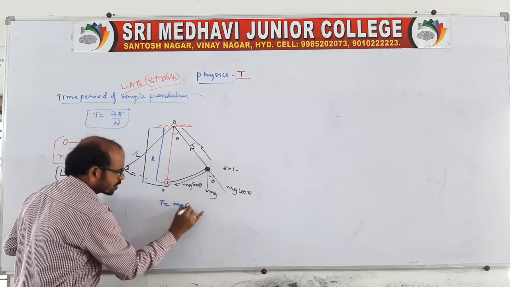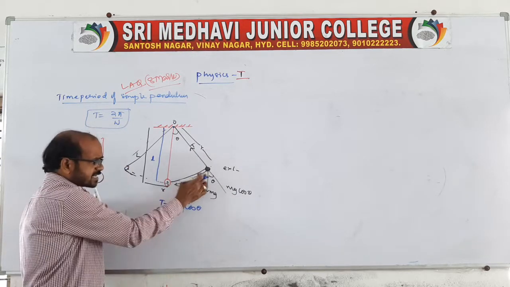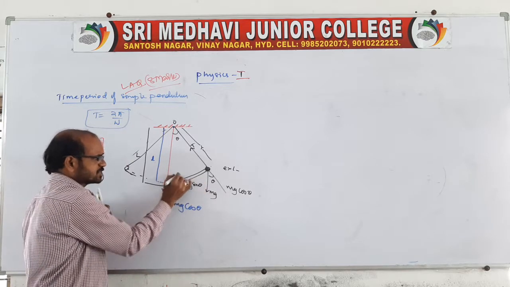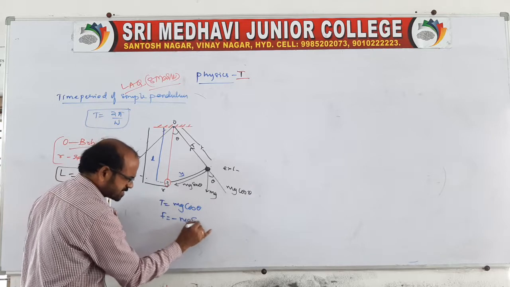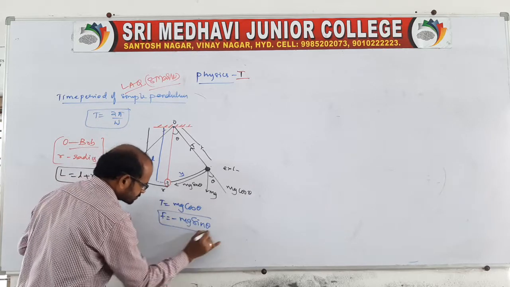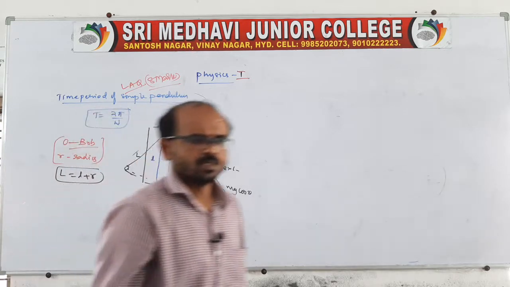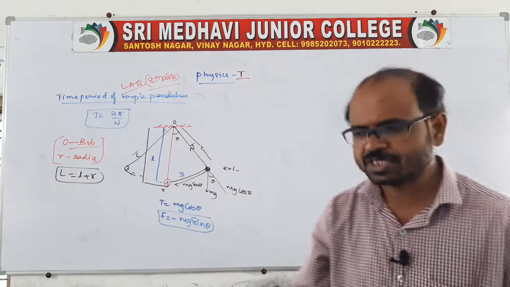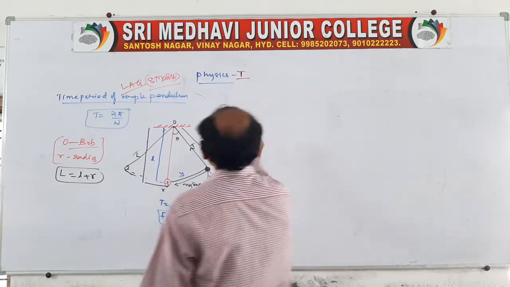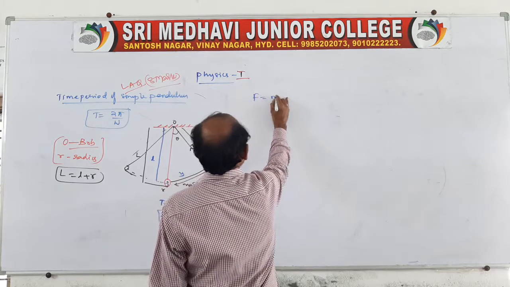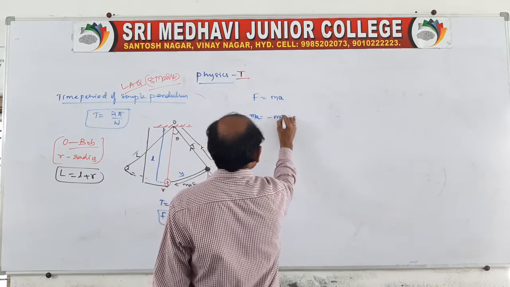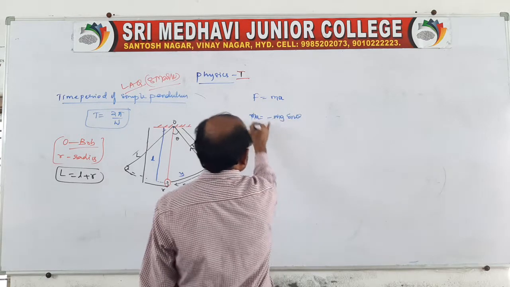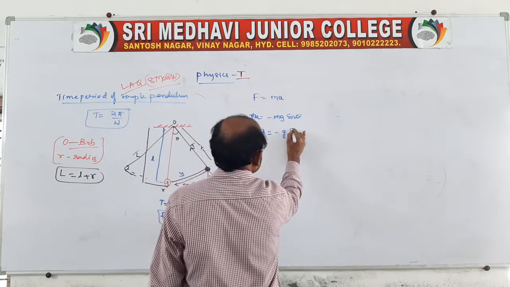Now let us see the question. The tension is balanced by mg cos theta, and there is a restoring force acting towards the mean position. Therefore, restoring force F is equal to minus mg sin theta. Very simple derivation it is. Today only you finished this derivation, right? And here we know according to Newton's second law, F is equal to ma. Then you write ma is equal to minus mg sin theta. Simple, m cancels. A is equal to minus g into sin theta.